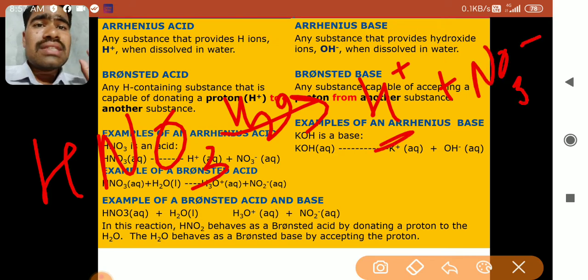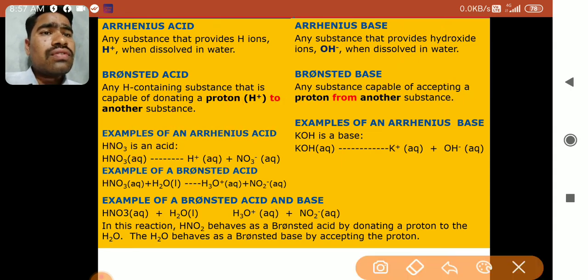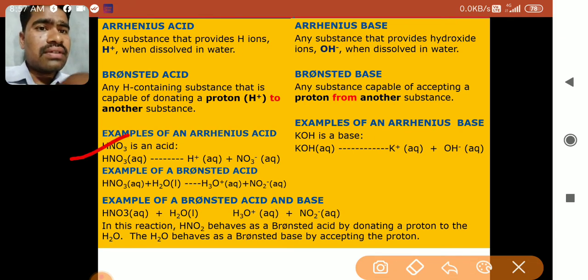Now as it produces H plus ions, it is an acid, as we have studied earlier. Now the definition of Bronsted, you can see it is mentioned here with the reaction also. HNO3 in aqueous solution gives H plus and NO3 minus.